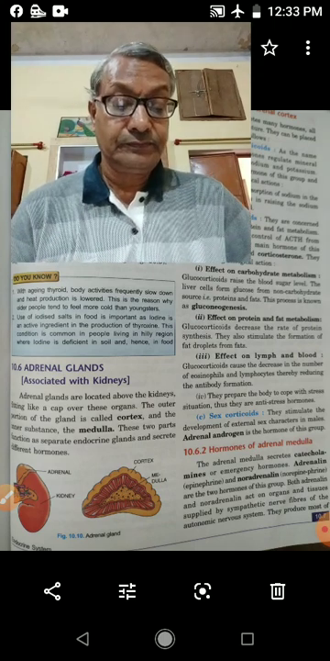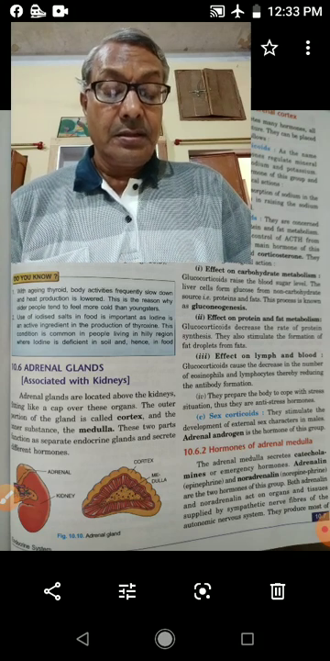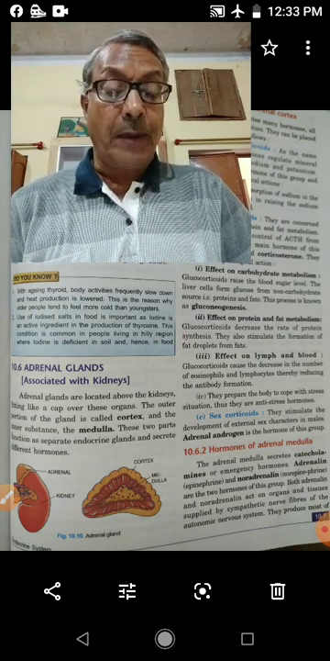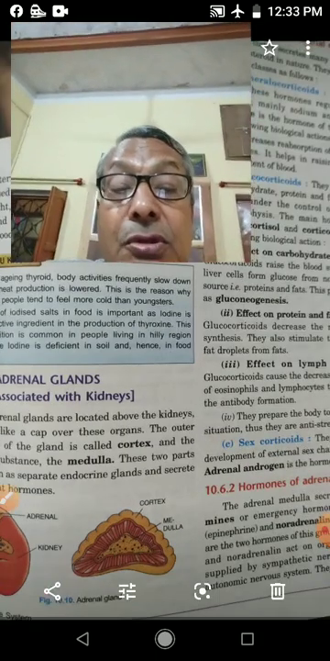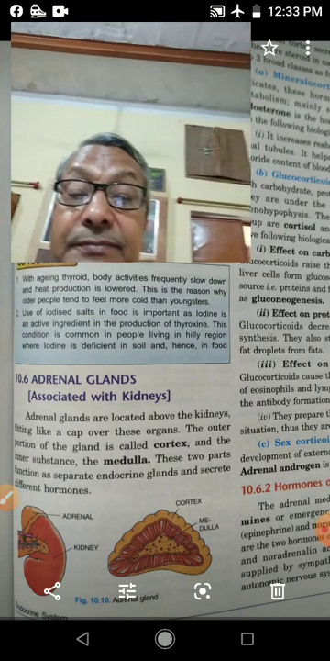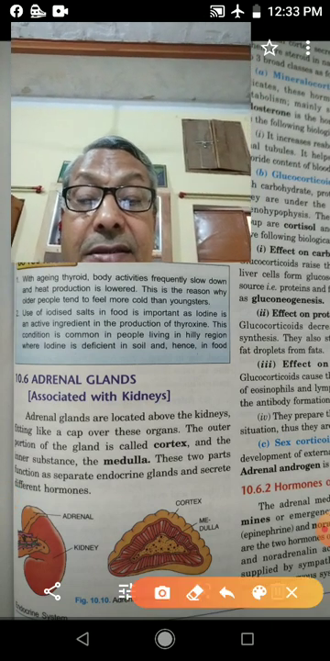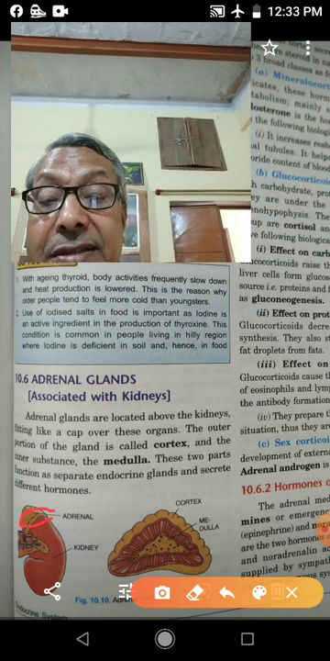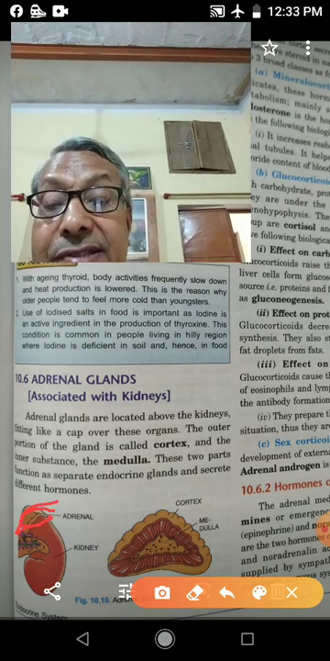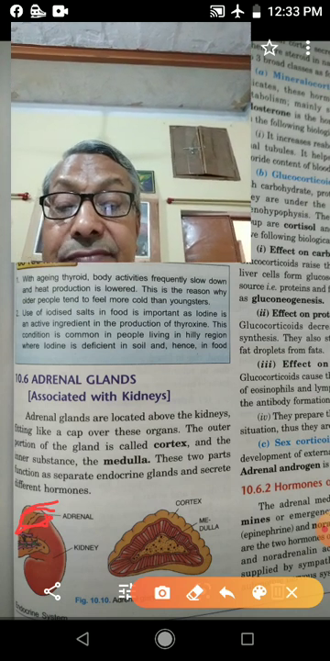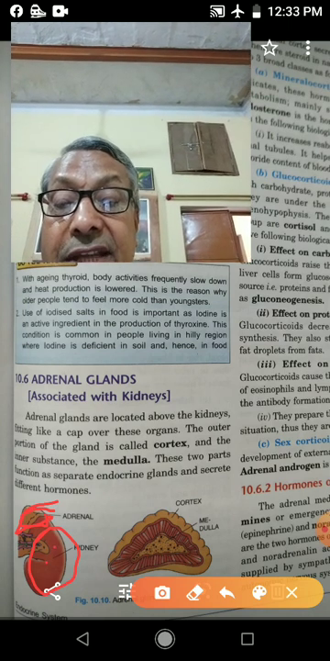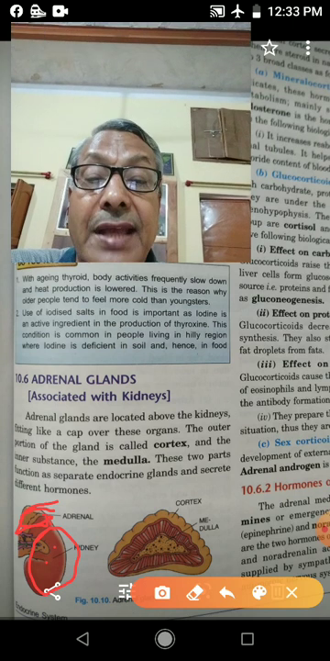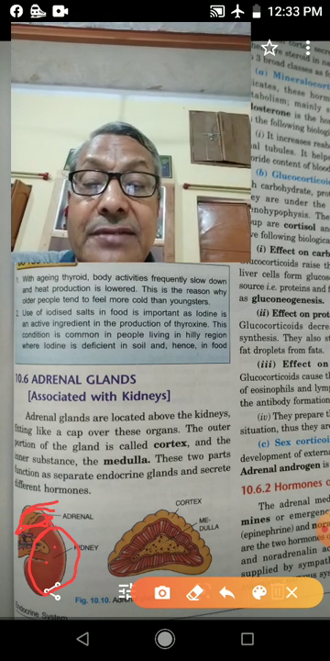The adrenal gland internally has two parts. The outer part is called the cortex and the inner part is the medulla. So children, in this figure you can see this is the cap-like structure, and this cap-like structure is called the adrenal gland, and this structure is the kidney. The adrenal gland is present above the kidney like a cap-like structure.